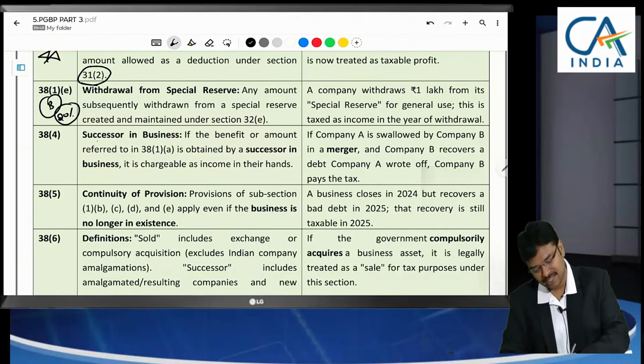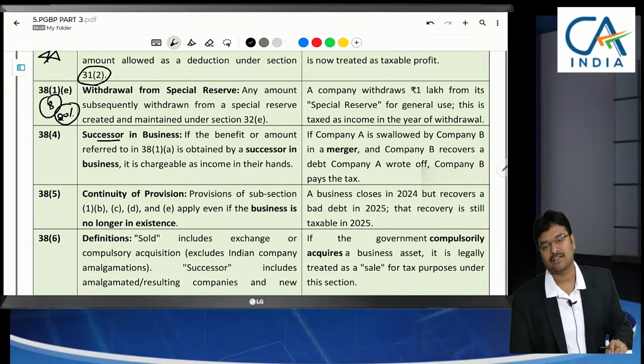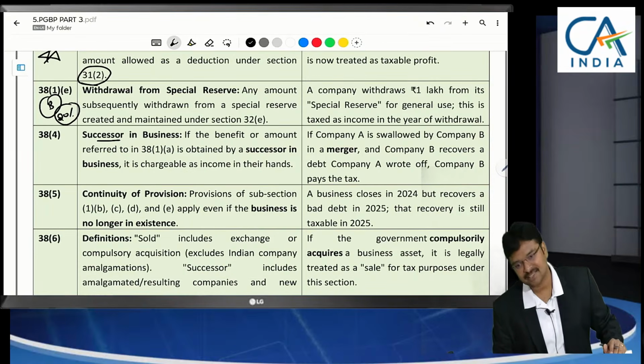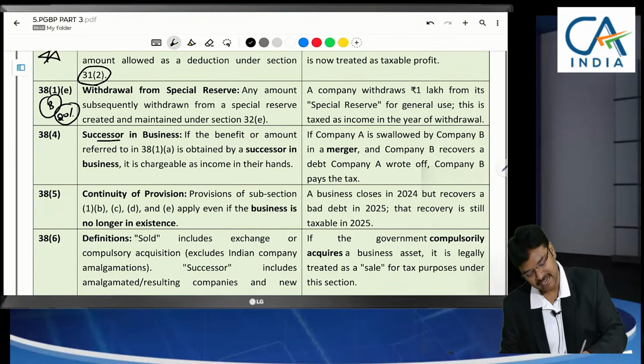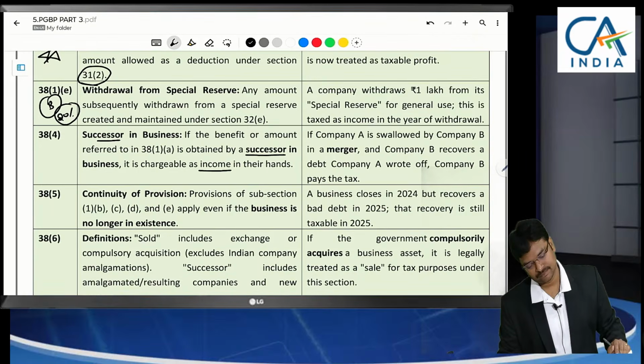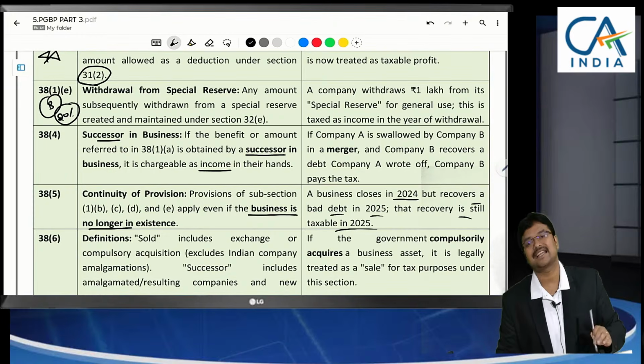Next, successor and predecessor. The predecessor business is closed. A firm has been closed and converted into a company. The firm's bad debt is recovered by the company now. Should the company treat it as income? Yes. A predecessor's debt recovered by the successor will be treated as the successor's income, even when the business is no longer in existence. A business closes in 2024 but recovers bad debt in 2025. That recovery is taxable.